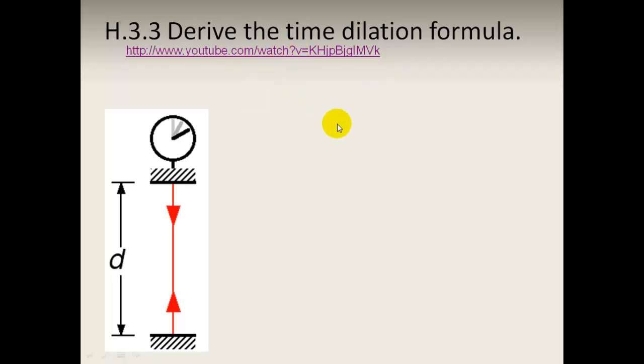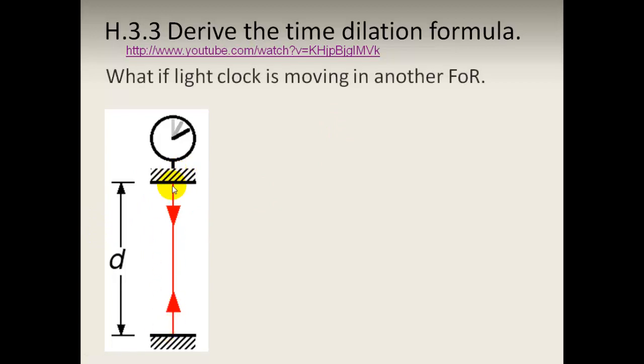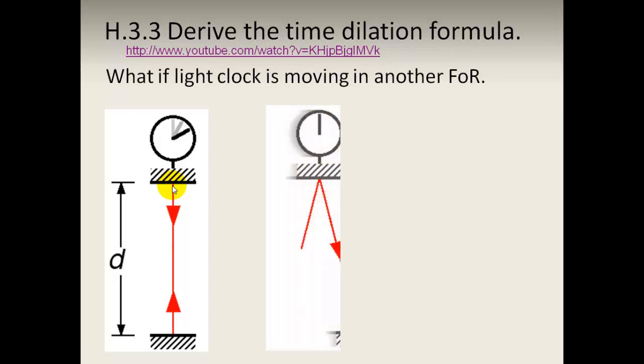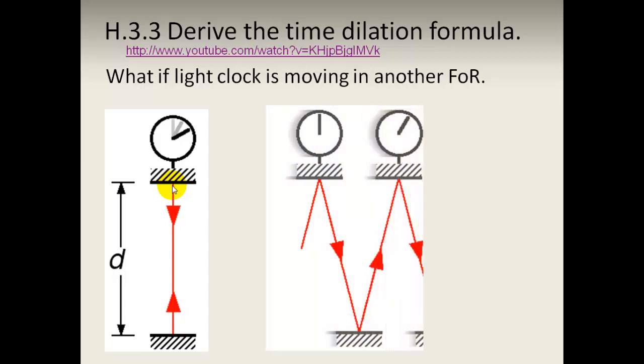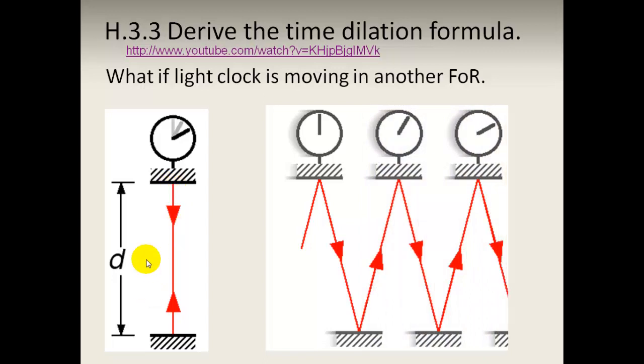Now, the time dilation formula, you need to be able to derive this. We have our light clock. The pulse is going from the top to the bottom to the top again, so it's basically the same point in space. What if this light clock is moving in another frame of reference? This is basically what we're going to see. In this same period of time it actually travels a further distance. The only way it could travel a further distance is if it takes more time, because everybody must agree on the same speed of light. So this is a greater distance, so it's going to take a greater time.